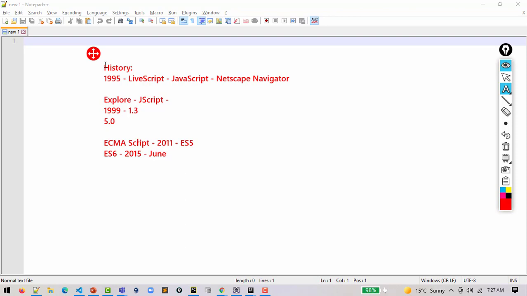It started giving updates in the early 2000s, and now they are about to give ES7 also, but we don't know when it will come. Right. Okay. So we just learned what JavaScript does, how it works, and when it got introduced.